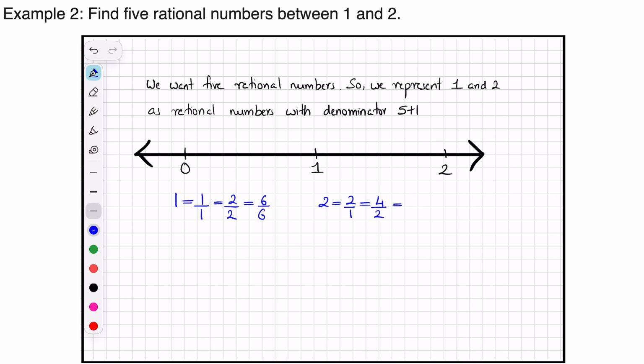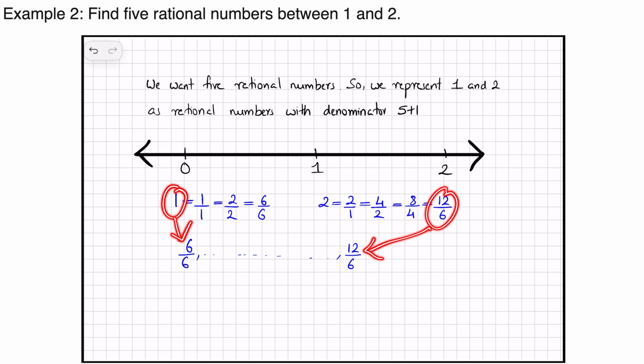Also same as 12 by 6. Now let us look at 6 by 6 and 12 by 6. 1 is same as 6 by 6, and 2 is same as 12 by 6.